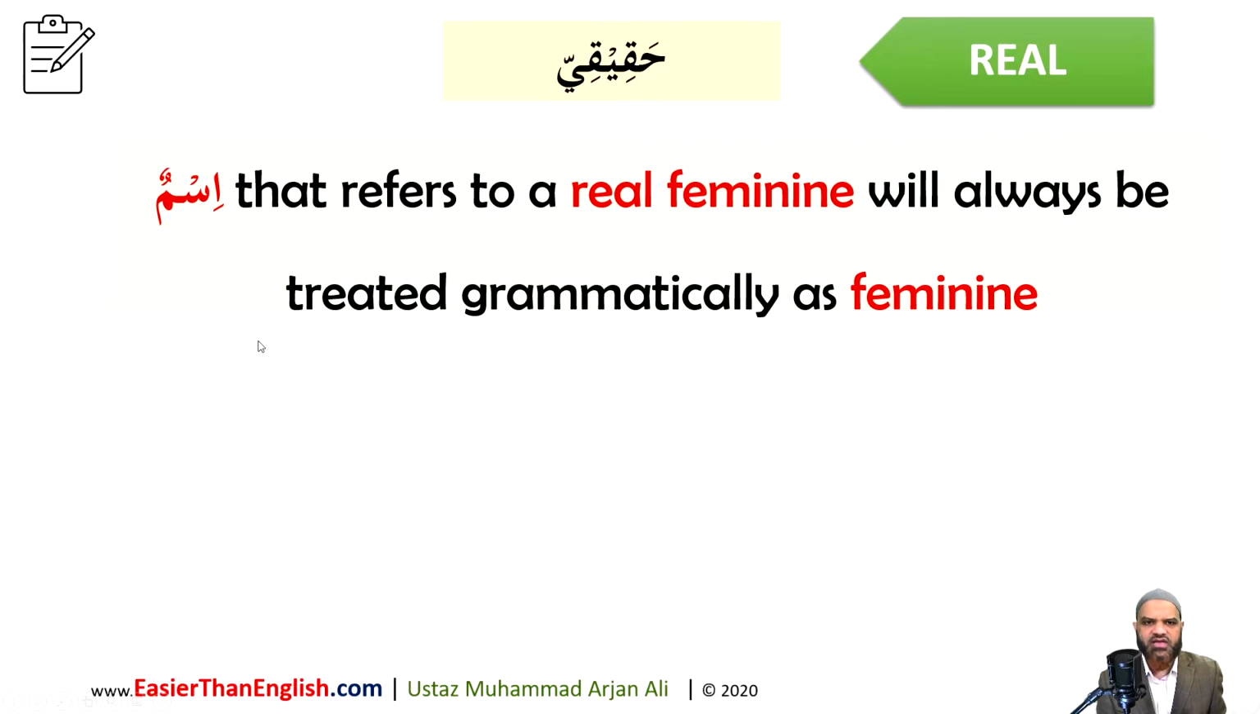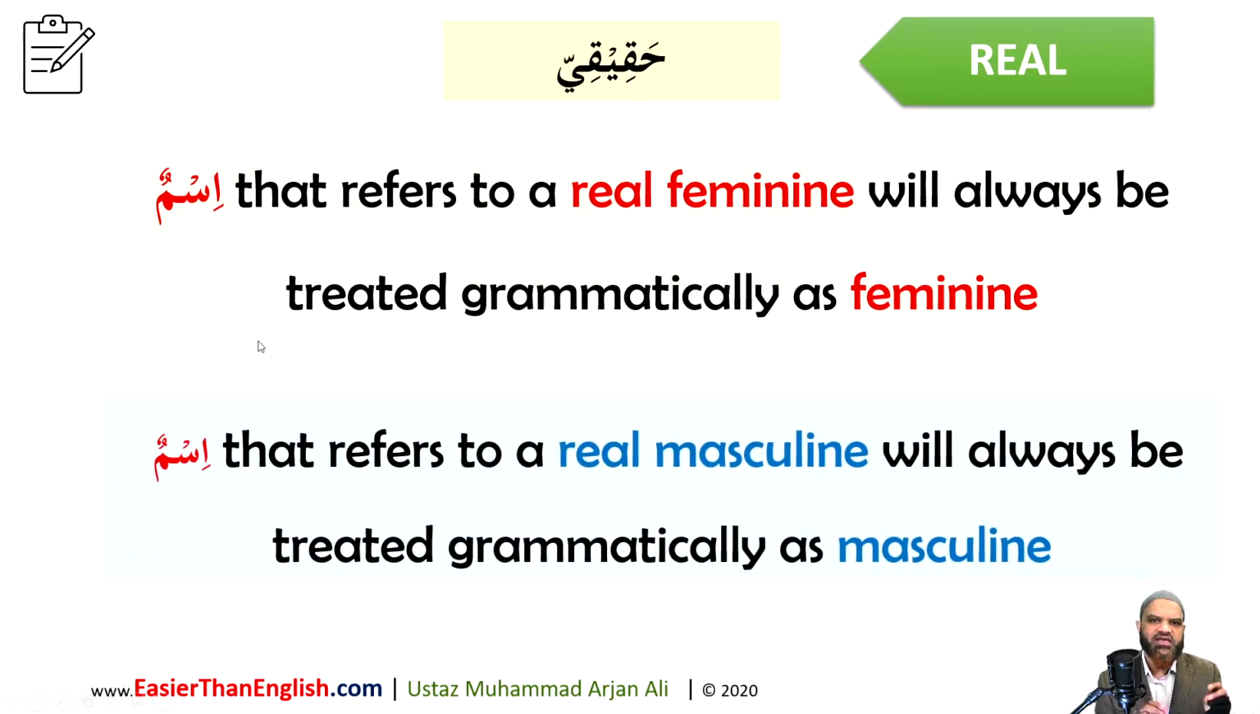Any ism that refers to something that is naturally feminine by nature, i.e. real feminine, will always be treated as feminine, and vice versa. Any ism that refers to something that is naturally masculine, has a natural masculine gender, will be treated in the language as masculine. Please note this rule. This rule supersedes any other rule that I'm going to tell you. So if the word has a real natural gender, it will be treated as it is, irrespective of anything else that you might see with that particular word. So this is the most important rule.